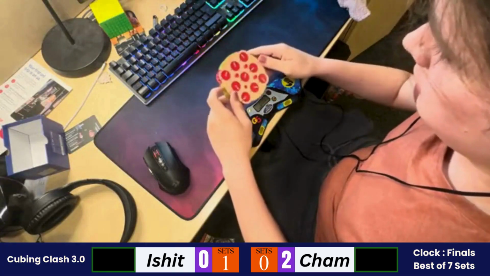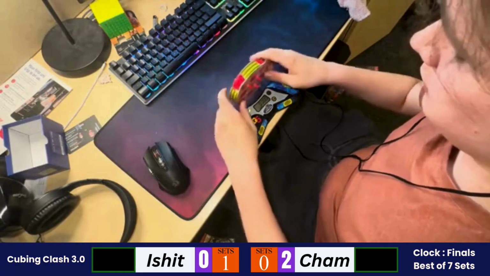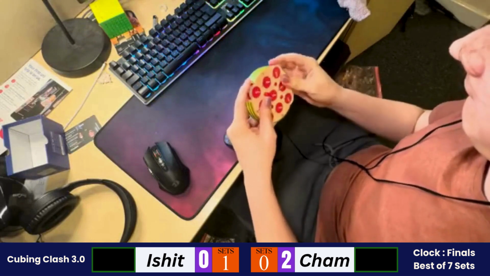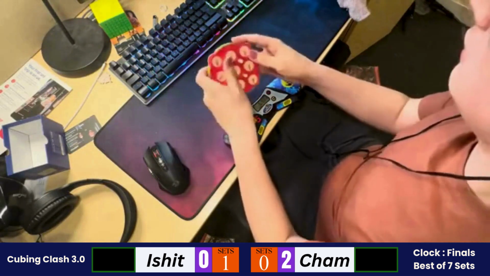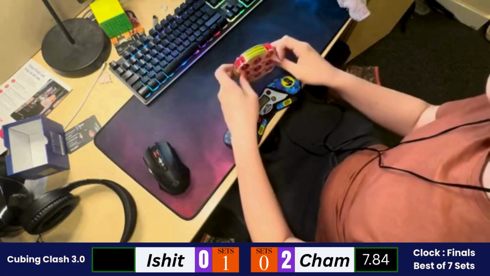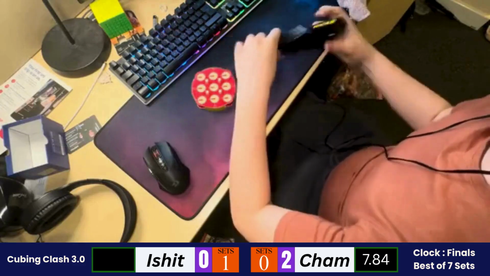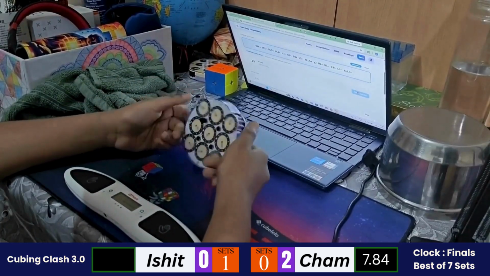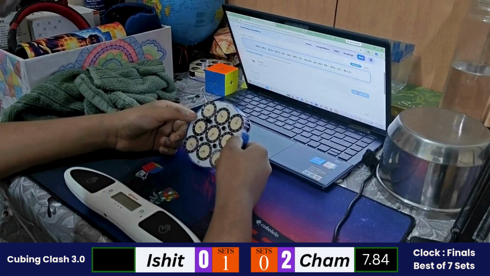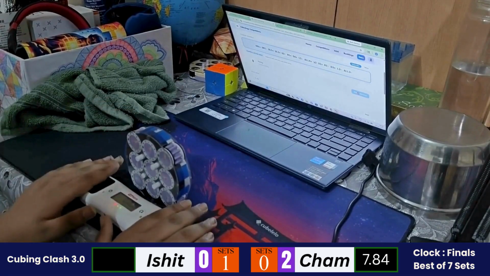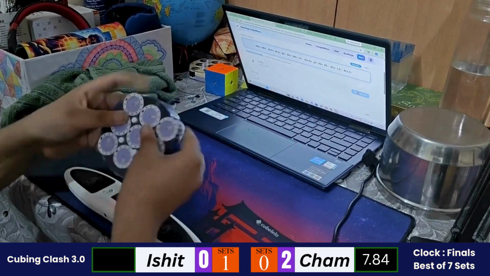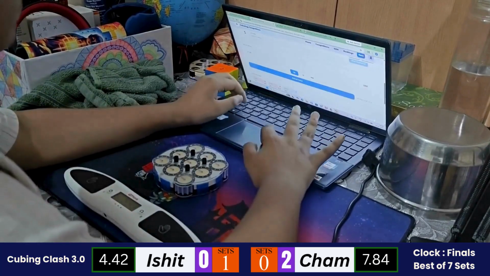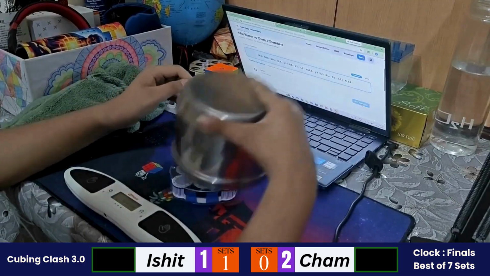So inspecting it out. Started with his third solve of the set. A little bit of a mess up and Cham with a 7.84. So this should be a door wide open for Ishit. He should be easily winning this until he DNFs. So inspecting his clock. Ishit starting with the third solve of the set for him. Okay, a little bit of a mess up, but a 4.42. So Ishit wins this solve very easily.